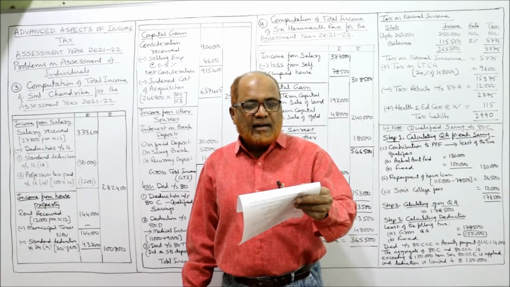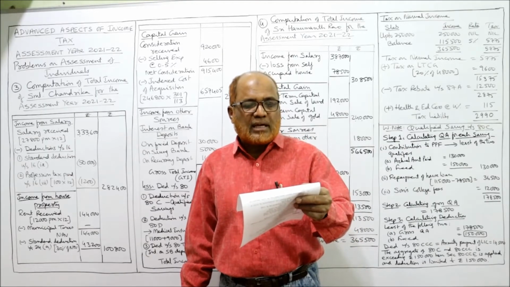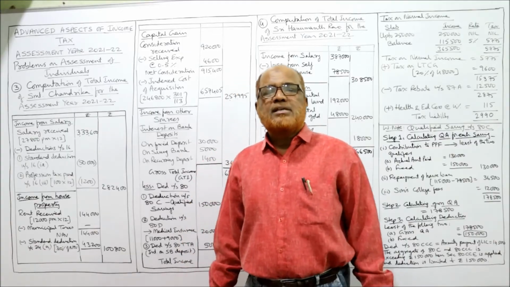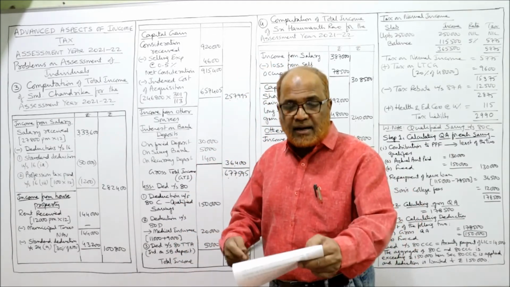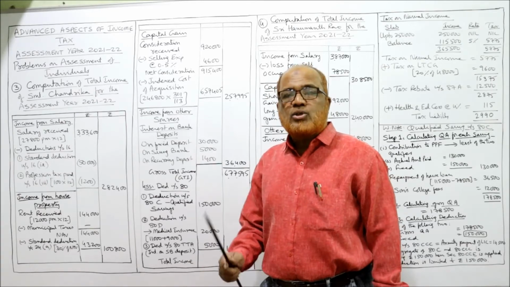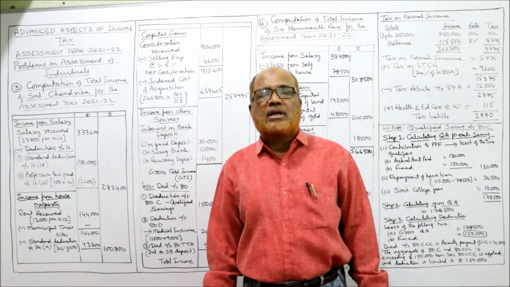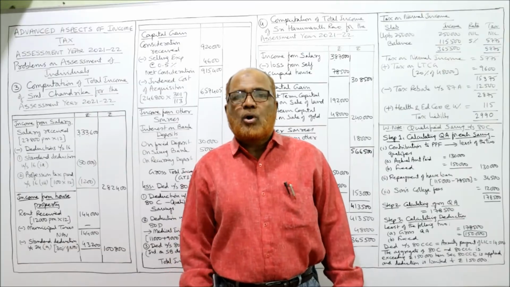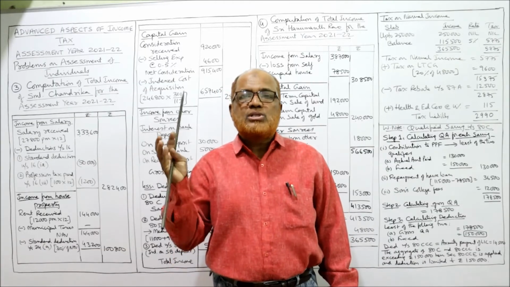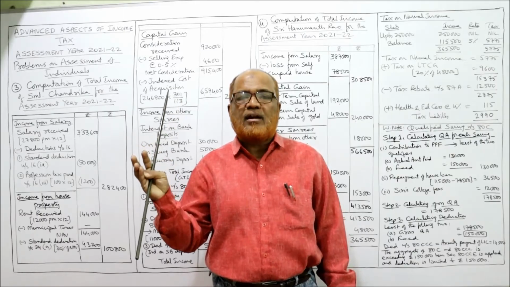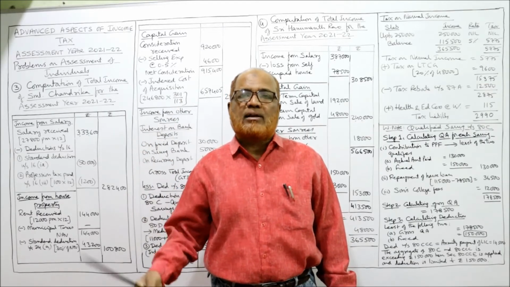Next, rent received from the house, 12,000 per month. That means income from house property. We have to compute because rent received is given. So actually for computing income from house property, we need GAV, gross annual value, which is higher of the following: municipal rental value, fair rental value, actual rental value.